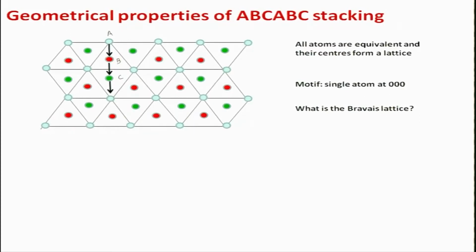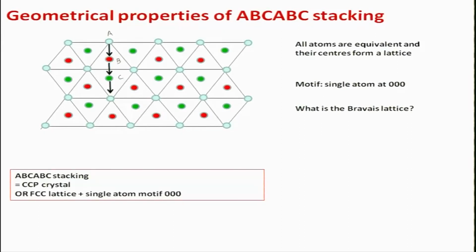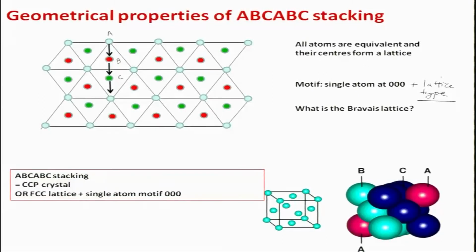Okay. What is the Bravais lattice? Bravais lattice, if you have ABC, ABC stacking, it makes a cubic close packed crystal. If you have motif at single atom, then you need to describe what is the lattice type. Without that, it is incomplete. So, the structure which will look like in the ABC, ABC packing, is called a cubic close packed crystal or an FCC lattice with single atom motif at 0 0 0. So, this is the answer here.